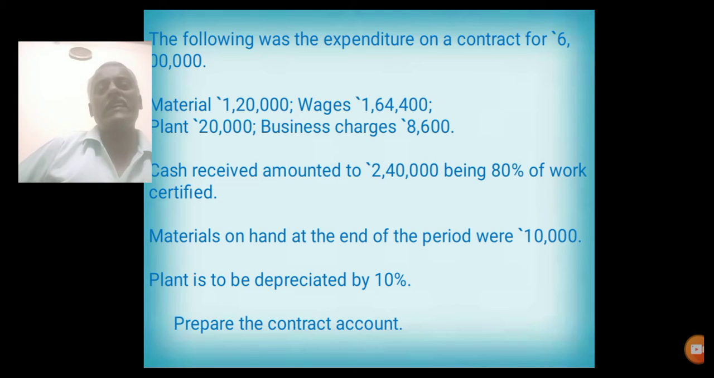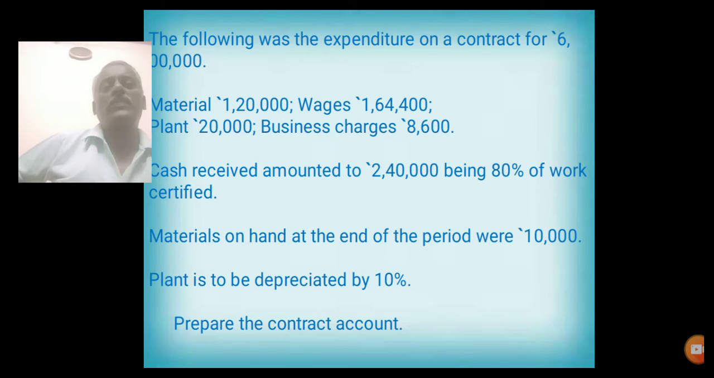Material on hand at the end. Plant is to be depreciated by 10%. Prepare contract account. All the expenses should be entered in debit side. That is material, wages, plant, business charges. All these four should be entered in debit side of contract account.